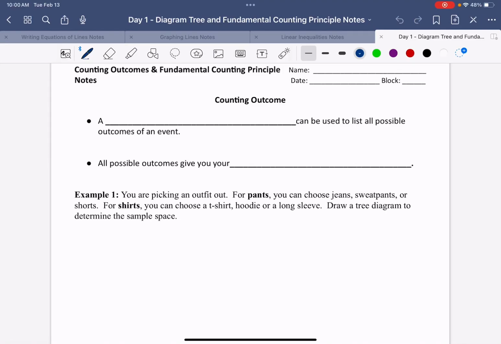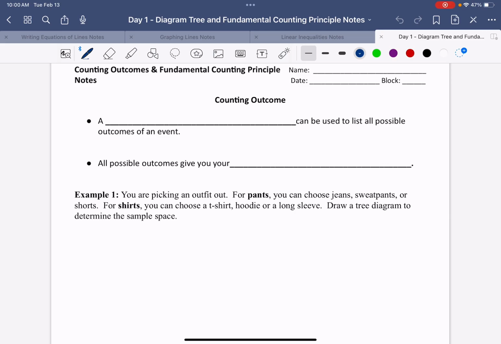Hi, today we are going to be starting our unit on probability. And the very first thing that we are going to be looking at is counting different outcomes or combinations and using the counting principle to solve that.